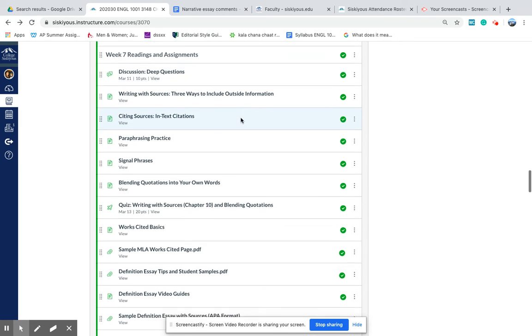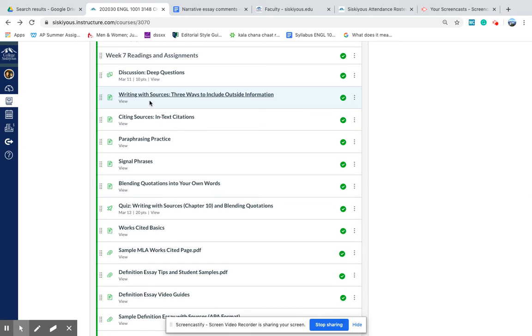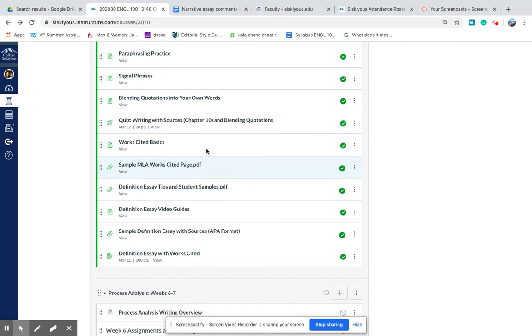You are going to be doing a quiz on writing with sources. That is chapter 10 and blending quotations. But this quiz actually does rely heavily on the online module pages. So be sure that you view and read all of these pages on in-text citations, paraphrasing, signal phrases, blending quotations. These are all ways that you take other people's ideas and incorporate them into your own in ways that work. You're going to need to do a works cited page for your essay this week. So there's a works cited basics and a sample page for you to take a look at.